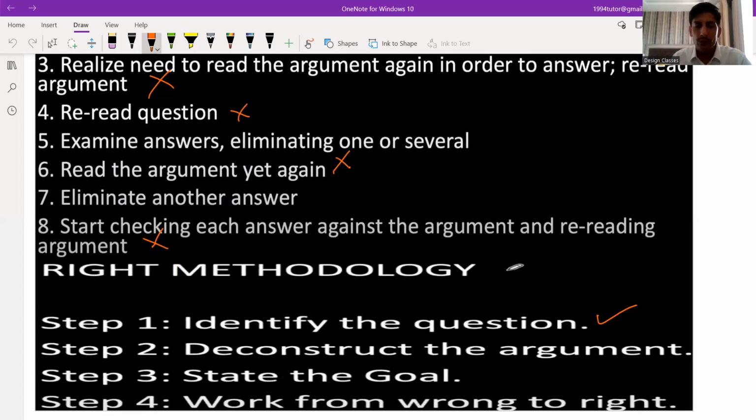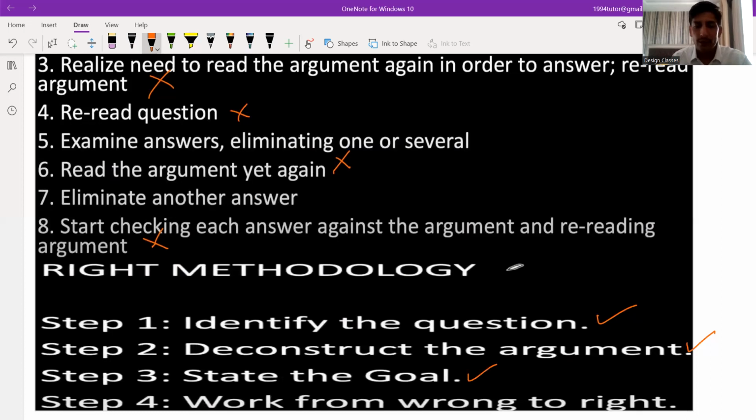Now, how to do it? As I told you, you have to deconstruct the argument. Divide the whole passage into 5 or 6 statements: what is the first statement about, what is the second statement about. This will help you, as I told you earlier as well.